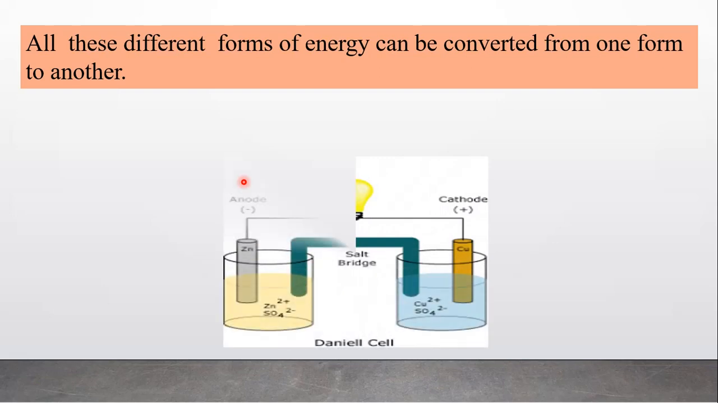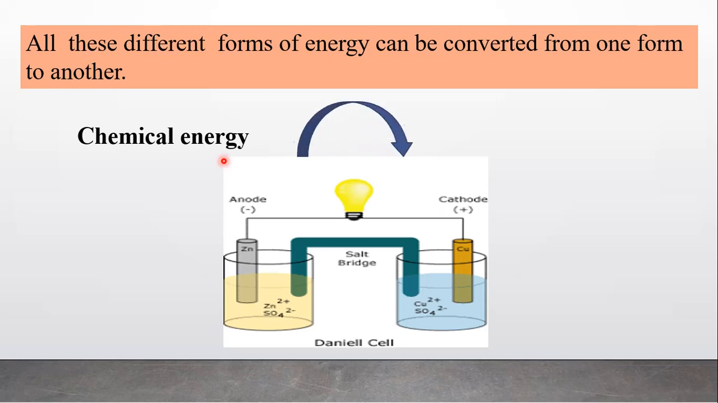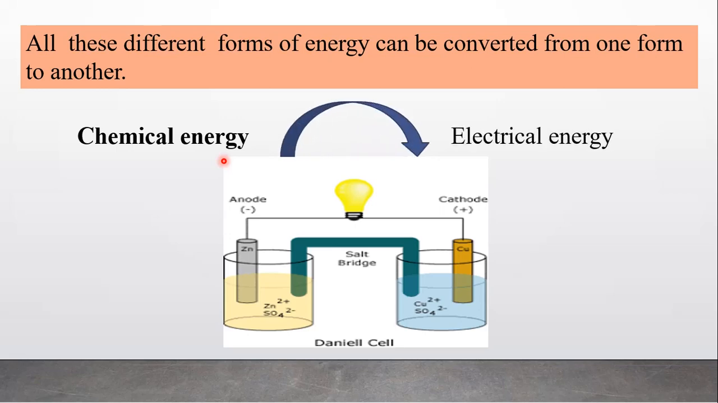Also here is a chemical reaction: zinc reacts with copper sulfate. Due to the chemical reaction, zinc and copper sulfate react and produce what? Chemical energy, and this chemical energy is converted into electrical energy. So the Daniell cell is an example of transformation of chemical energy into electrical energy.